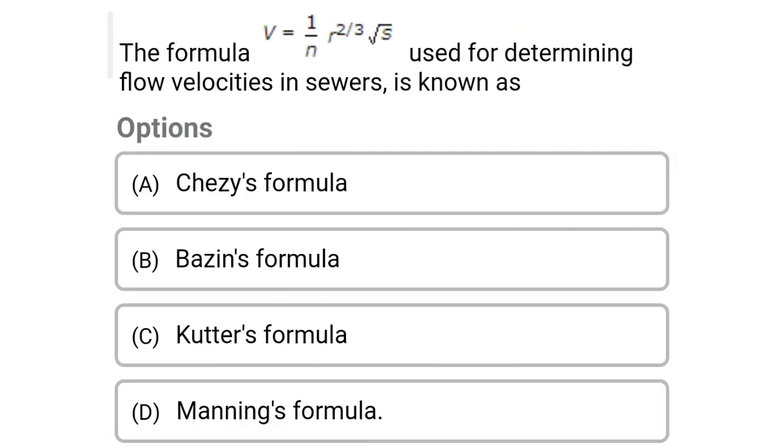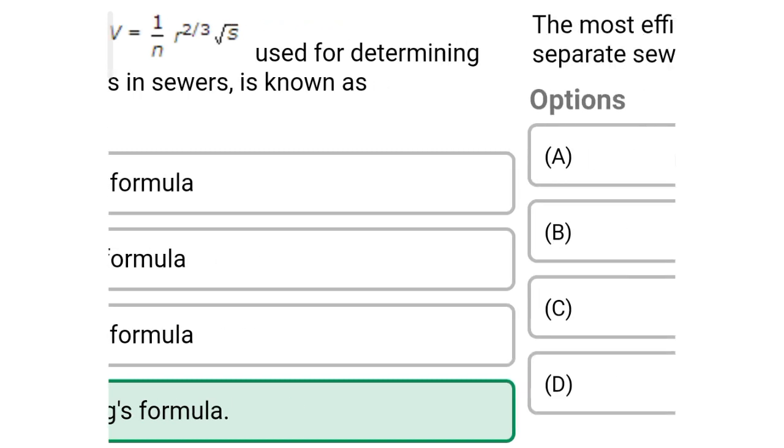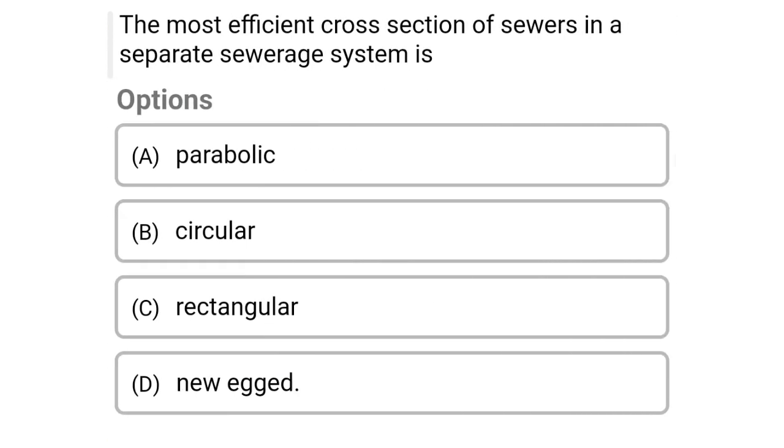So next question, the formula V is equal to 1 by n R power 2 by 3 into root S used for determining the flow velocities in sewers is known as option A Chezy's formula, option B Bazin's formula, option C Kutter's formula, option D Manning's formula. So the correct answer is option D Manning's formula. So next question, the most efficient cross section of the sewer in the separate sewage system is option A parabolic, option B circular, option C rectangular, option D new egg-shaped. So the correct answer is option B circular.